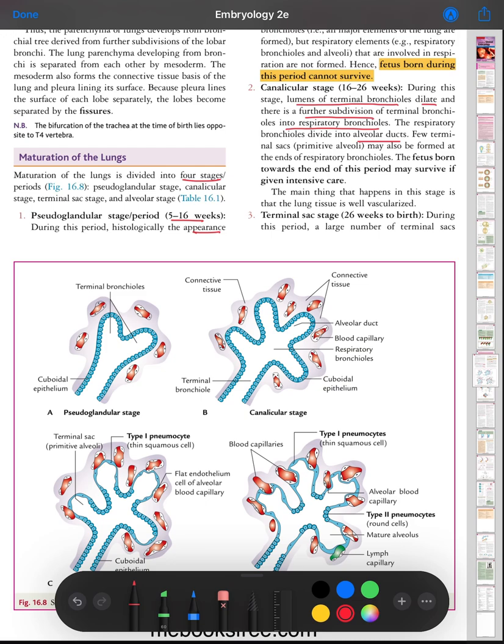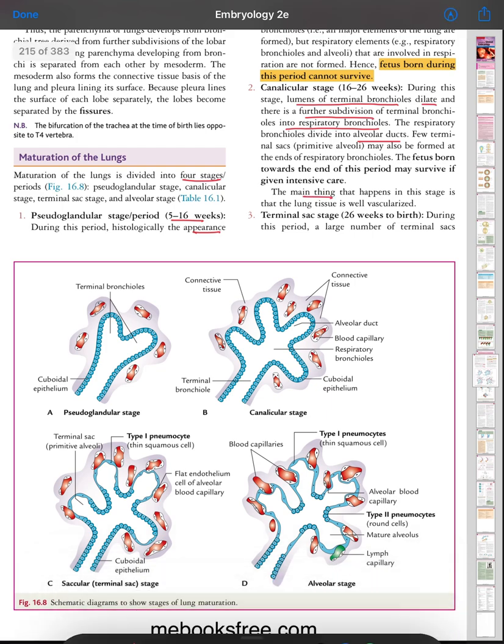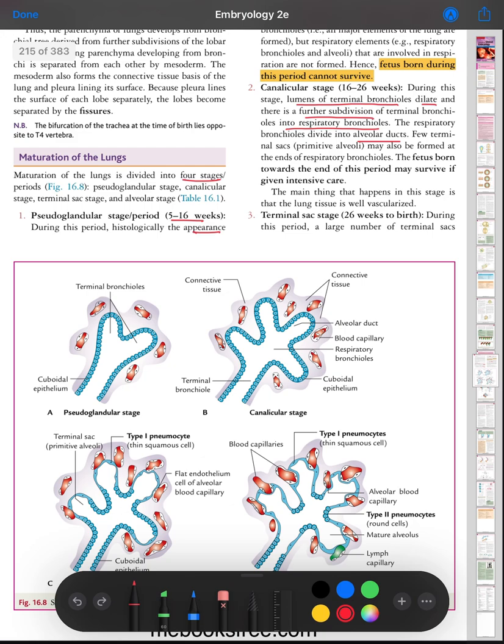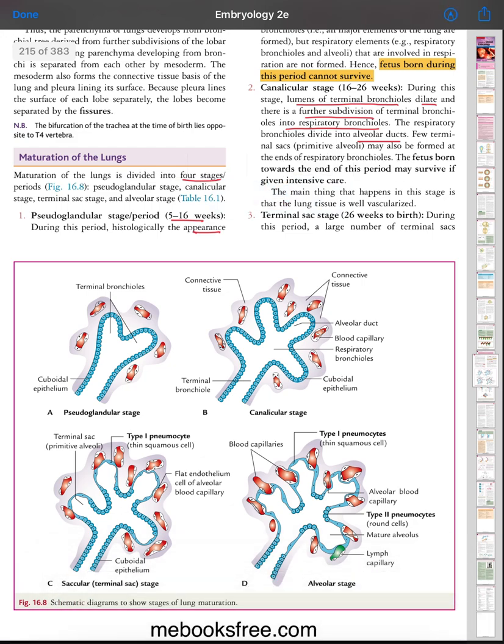The main thing that happens in this stage is that the lung tissue is well vascularized.